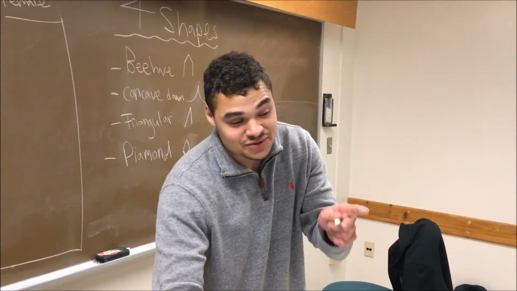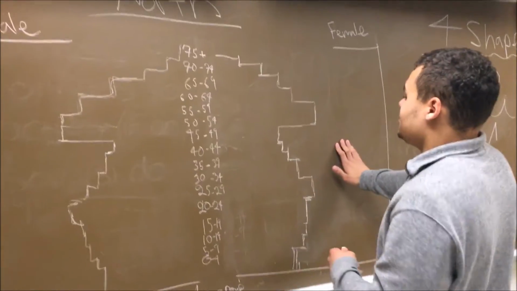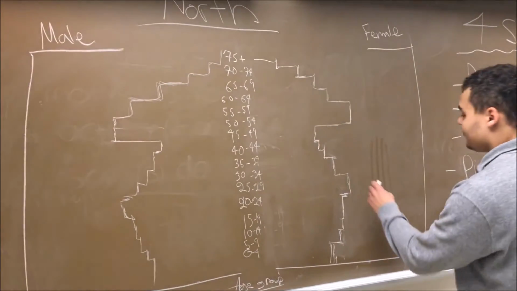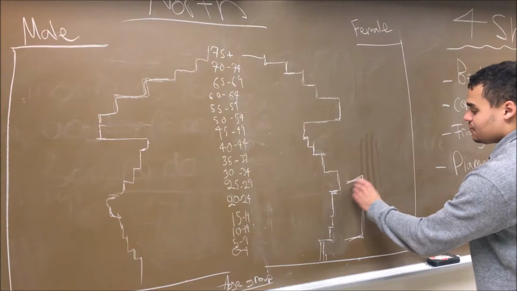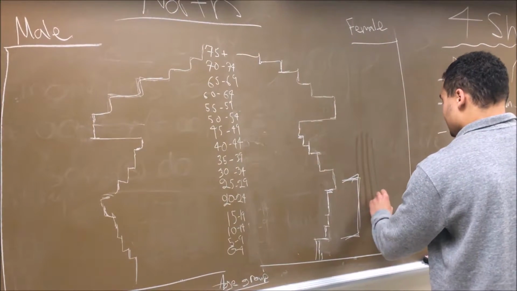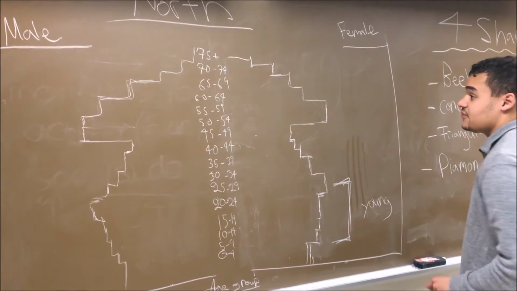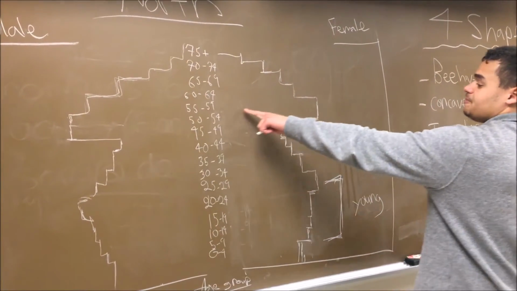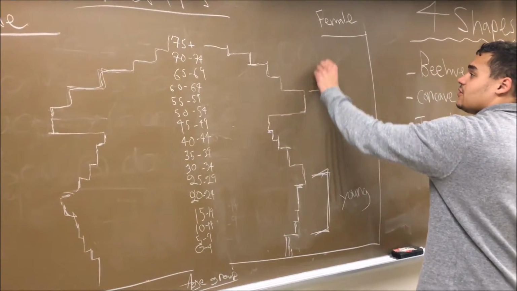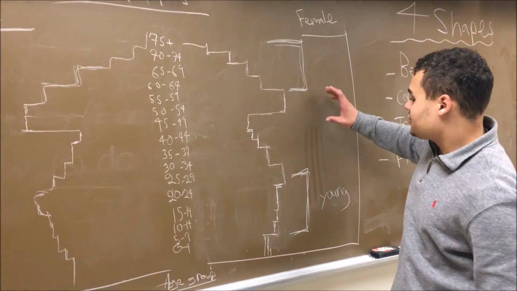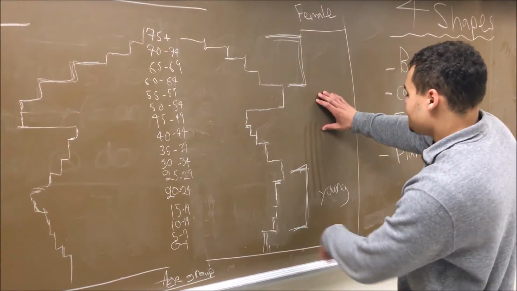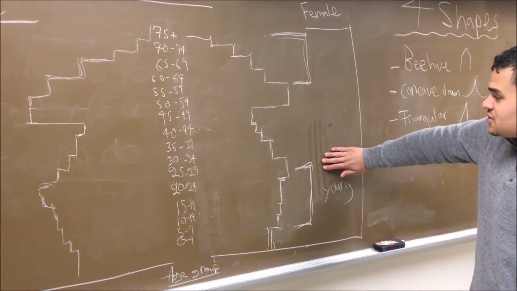Hey Professor, what does North Korea's population pyramid look like? That's a good question. Over here we have North Korea's population pyramid. We have the young dependents in this group right here. So this is the young people dependent on the working class. And then up here we have our elderly dependents right here. So as you see, North Korea has a lot of dependents.